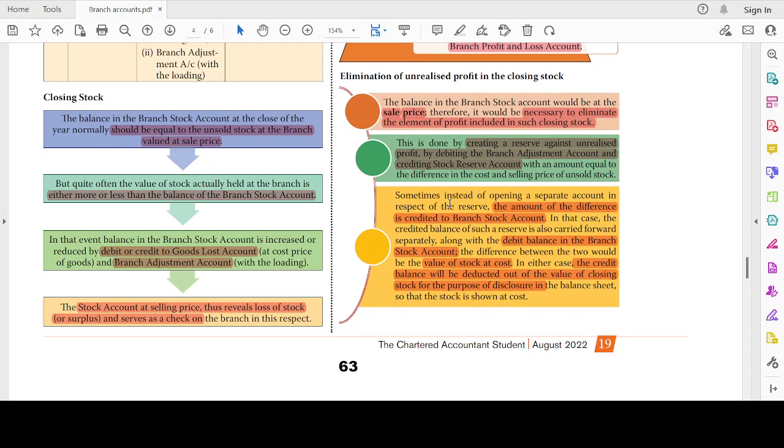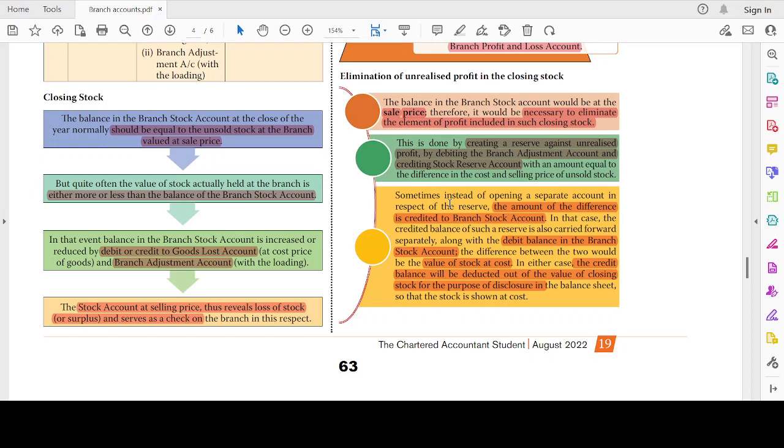So whenever the selling price concept comes in, whenever the stock is valued at selling price, in both the debtors and stock and the departmental method, we will at the year end and the opening create an account known as stock reserve account. There it will be from some account to stock reserve account. Here it will be from branch adjustment account.